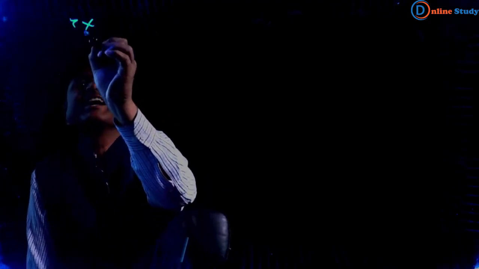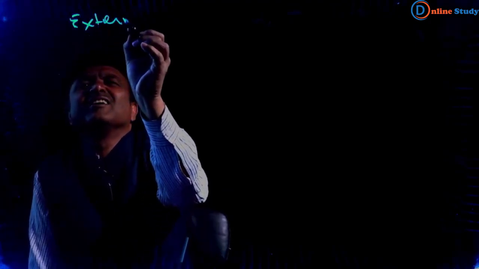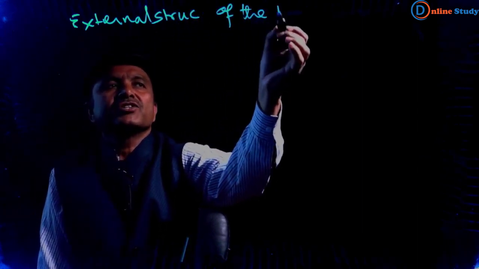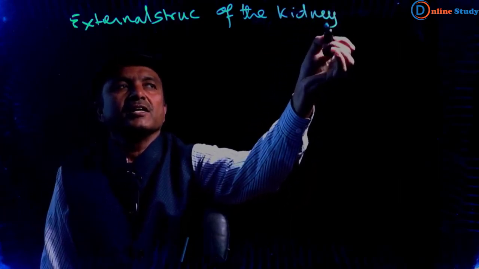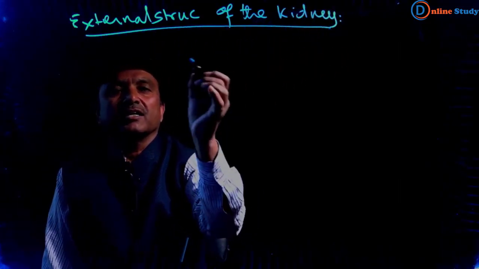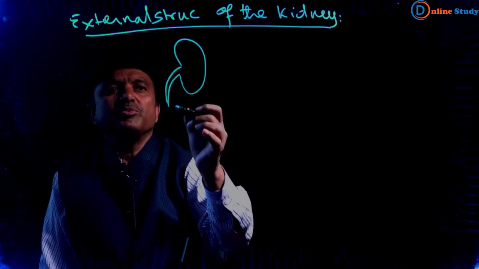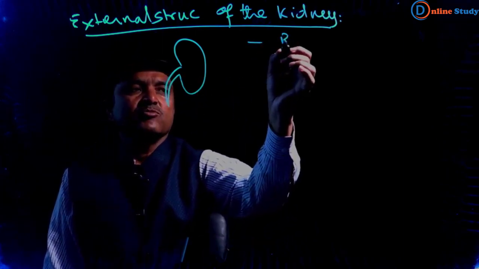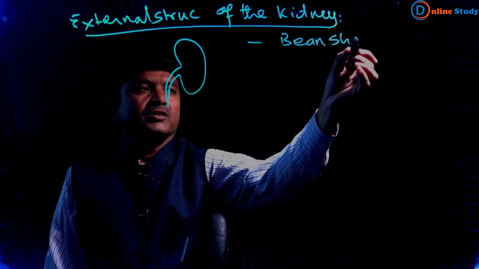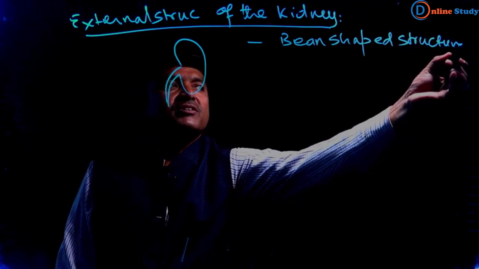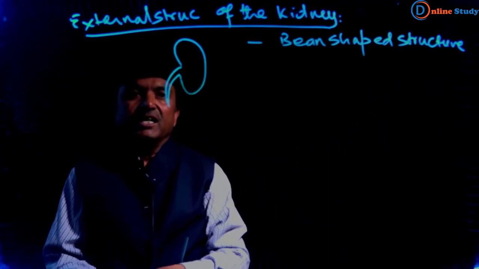Let us discuss the external structure of the kidney. We have already drawn this structure. This is a bean shaped structure. The kidney is a bean shaped structure, and it has two surfaces.